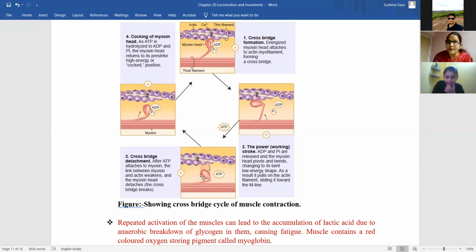Yeah. So when myosin need to bind to आपके actin, then ATP need to be hydrolyzed into ADP and inorganic phosphate. इस यहाँ पे direct ATP क्यों नहीं लिखा? Because this is hydrolyzed. So the myosin will bind to actin when the ATP will be present in its hydrolyzed form, and the myosin will detach from the actin when ATP will be present in form of ATP only, unhydrolyzed. फिर again when it get hydrolyzed, then the myosin is ready to get bind to new actin for the muscle contraction process.